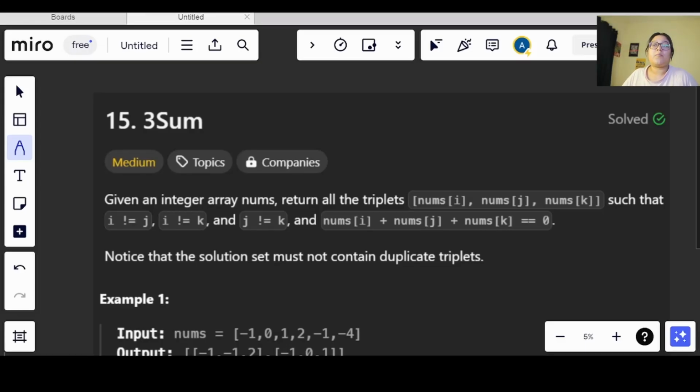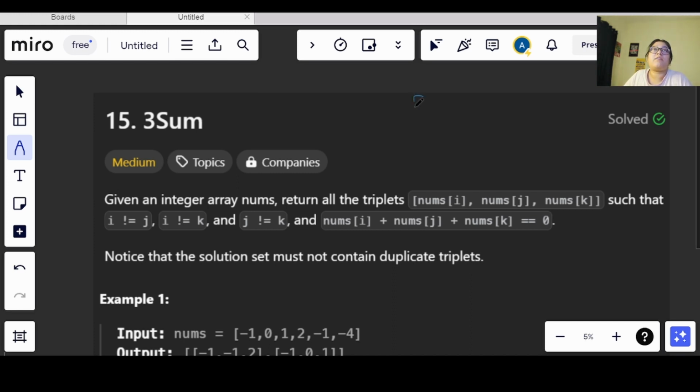Now let's see the problem description. As I gave an overview, we will be given an array. I told you that we will be given a target, and the target here is basically 0. In every condition, what we need to do is check if the three numbers, the triplet that we are forming, sum up to 0 or not. Now we cannot repeat the same index value.